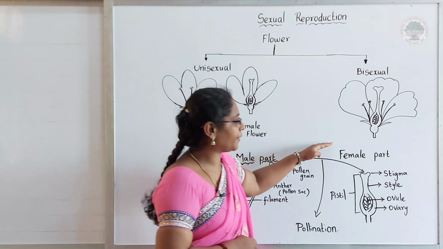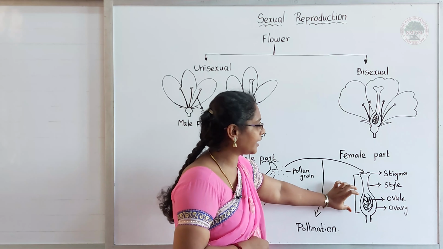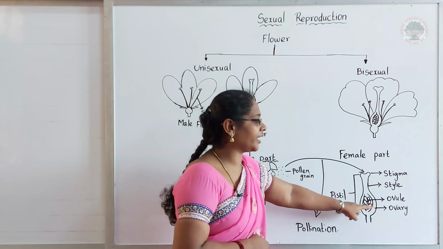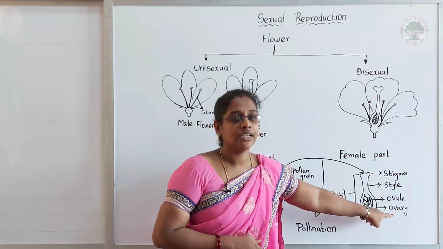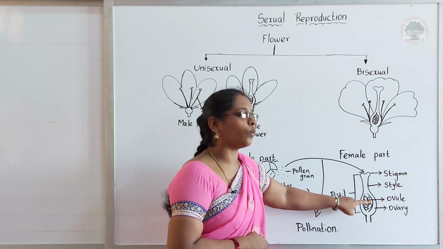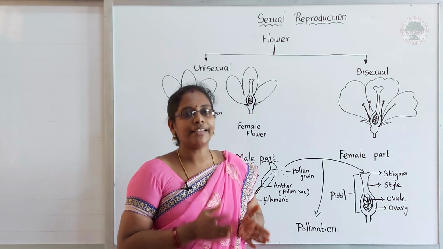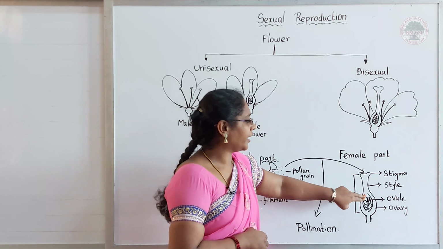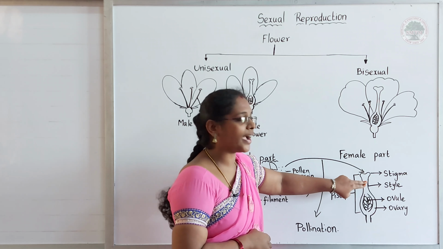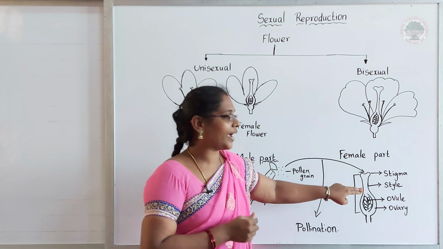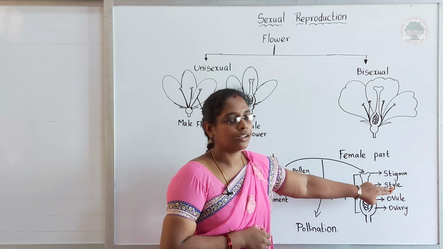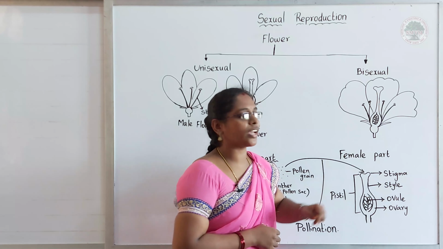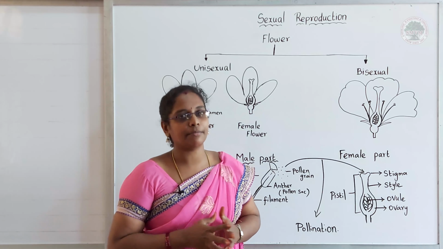Next, the female part. If you see the female part, at the bottom you can see a bulged area. This bulged area is called the ovary. Inside this ovary, the ovule is present. In the ovule, the egg cells are present. Then it is followed by a very thin tube called the style. And it ends with an elevated structure, and this structure is called the stigma.